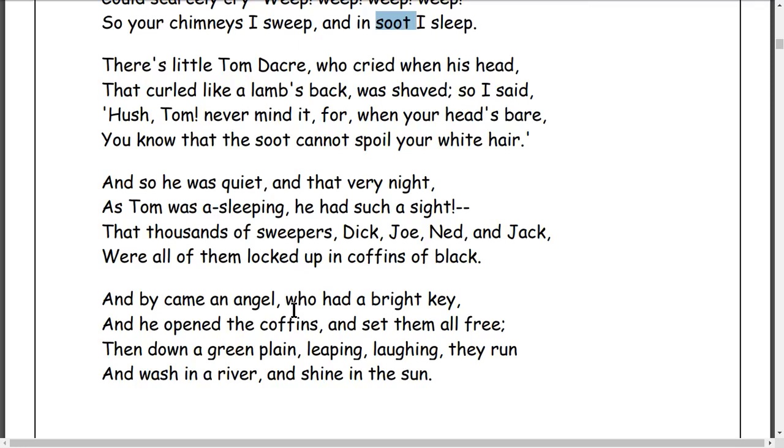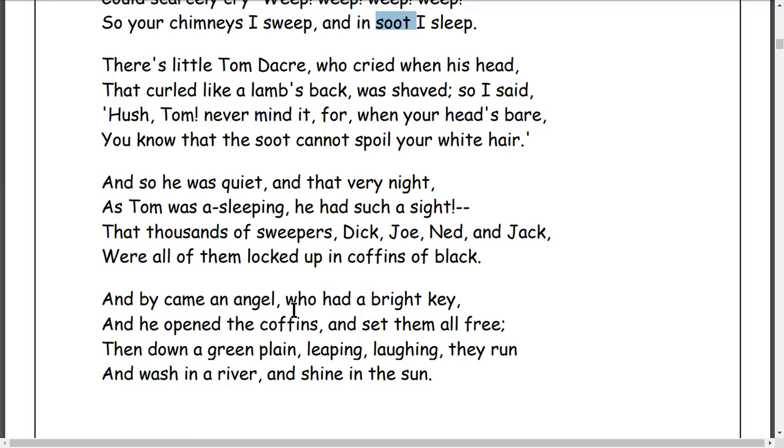Not only the speaker, whose name is not mentioned here, and not only Tom Dacre, there were other children here: Dick, Joey, Ned, and Jack. There were other children, all of them locked up in coffins black.